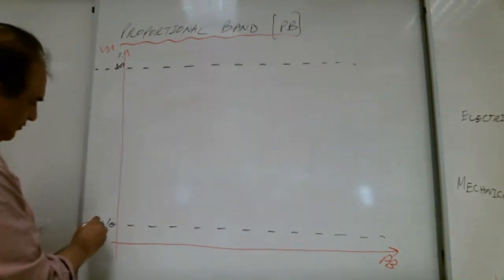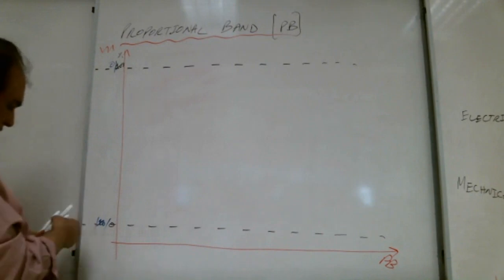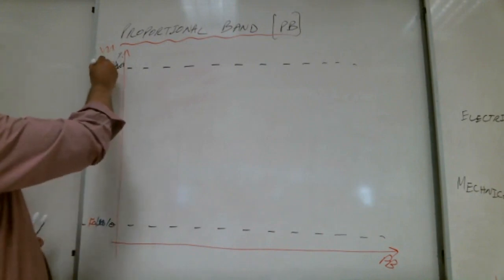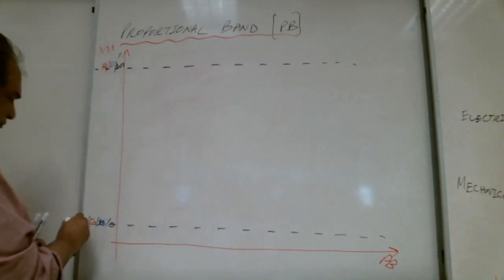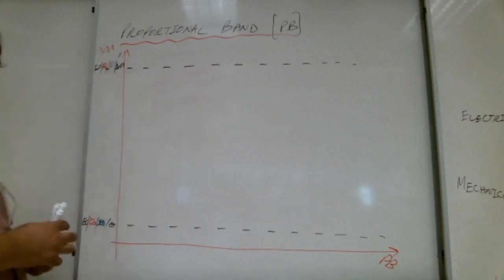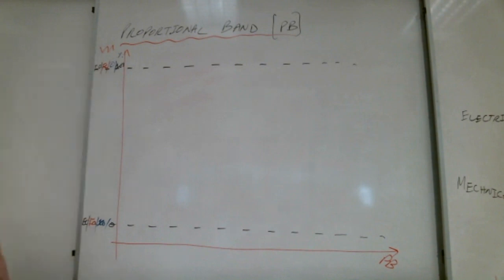Or 100 to 0. Or fully open to fully closed, or fully closed to fully open. Are you with me? Complete one swing.